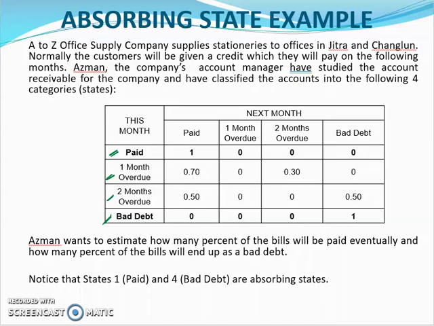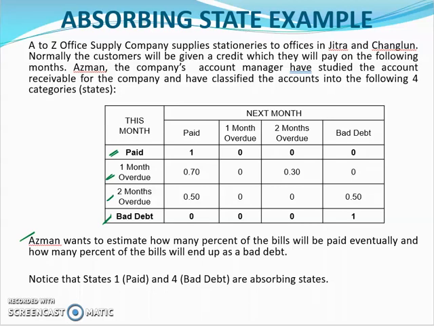So now, Azman, the account manager, wants to estimate how many percent of the bills will be paid eventually, and how many percent of the bills will end up as a bad debt. Okay, so berapa banyak yang dia akan terima from the account receivable, from the customer, and also how many yang akan dikonsider sebagai hutang.